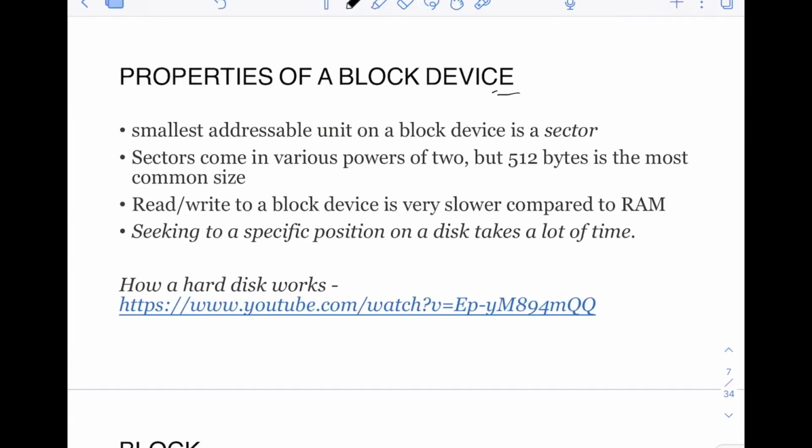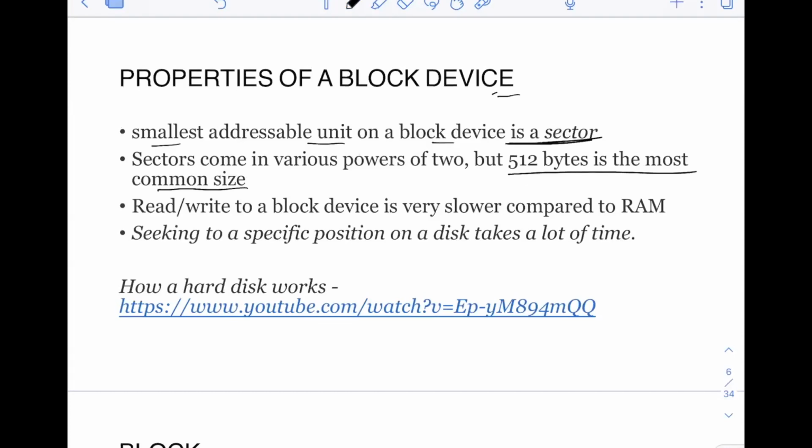Now, properties of a block device. The smallest addressable unit on a block device is a sector. This is very, very important. On a block device, the smallest unit that you can access is called a sector. Sectors come in various powers of 2, but 512 bytes is the most common size. That's what I told you. For a hard disk, you have to access it in terms of blocks, and the most common size here is 512 bytes.